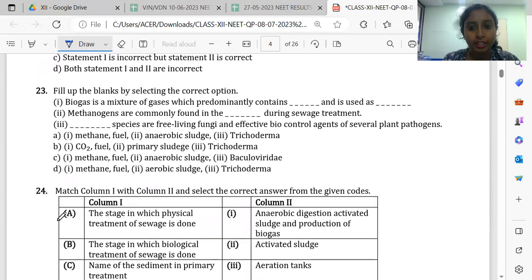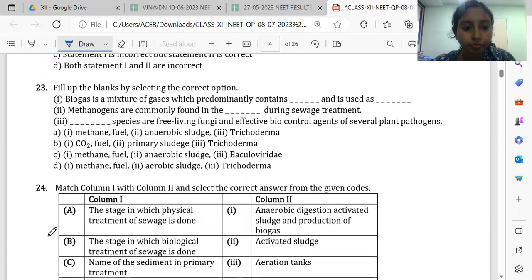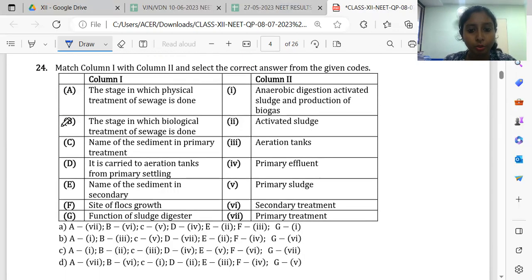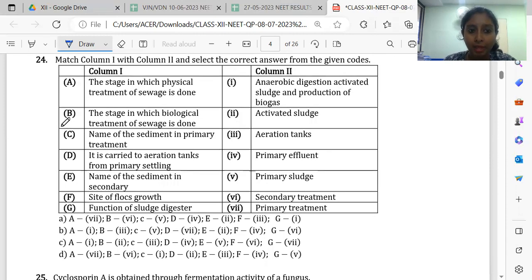So again 23 is the fill in the blanks. Biogas is a mixture of gases which predominantly contain methane, and it is used as fuel. Why? Because it is inflammable. Methanogens are commonly found in anaerobic sludge, right? And dash species are free living fungi. It is Trichoderma, which is used as biocontrol agents. Then 24th. Okay, we can try matching here.